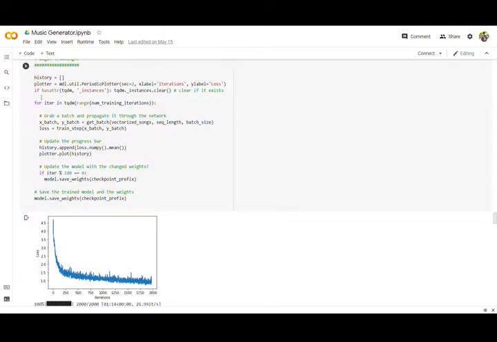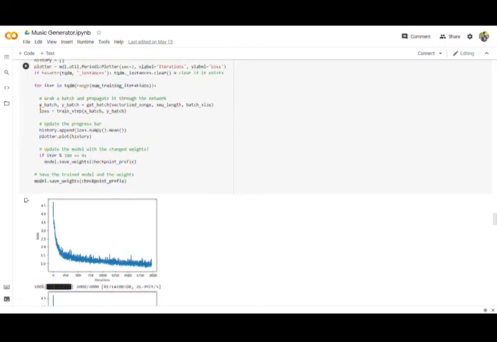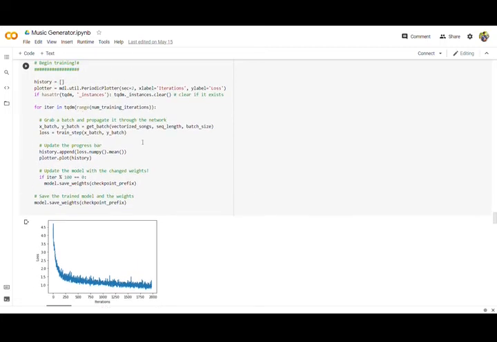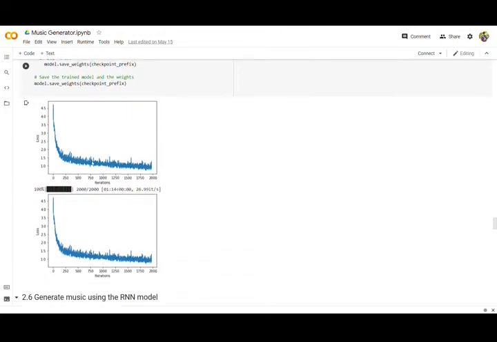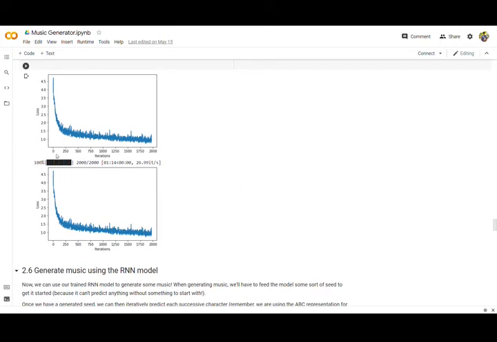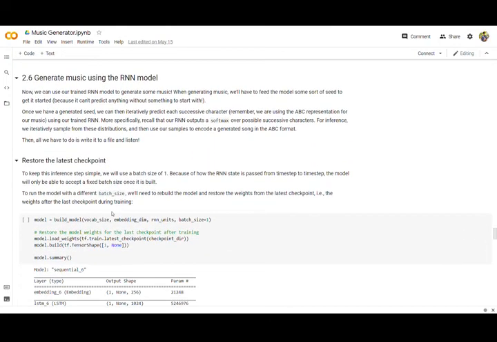We'll use the history. Now as we have seen, the TQDM library is used for displaying the visualization and the training, how it happens, of our model. So we have already performed this, so it starts in this way, and the loss is decreasing as we can see in particular iterations. This is the loss at a particular time instant, and then another. Now we have trained the model.